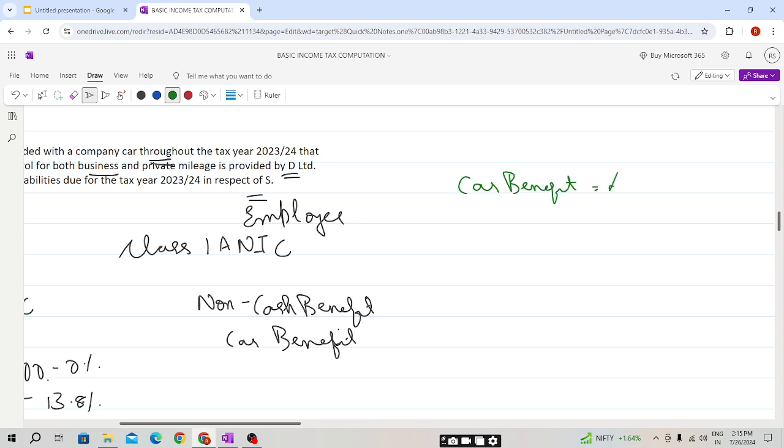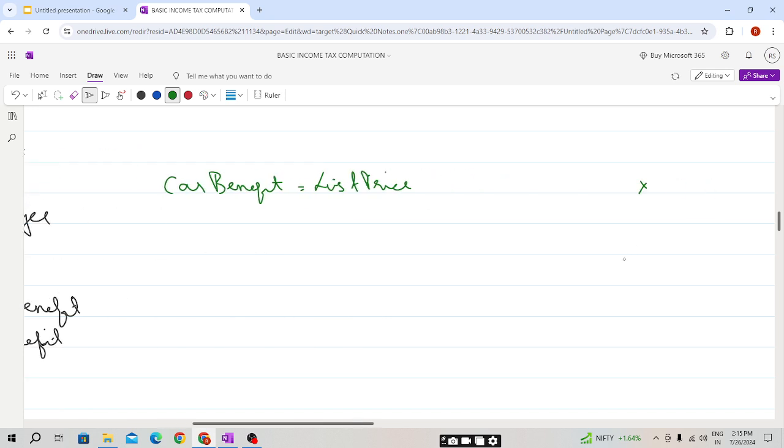Car benefit will be list price into appropriate percentage, based on the appropriate CO2 emission percentage. Already in the question they have mentioned the list price. It is 15,000, students. And we need to find the percentage. So it is a petrol car, student. For a petrol car, please do remember the emissions rate will be provided in the examination, no issues.